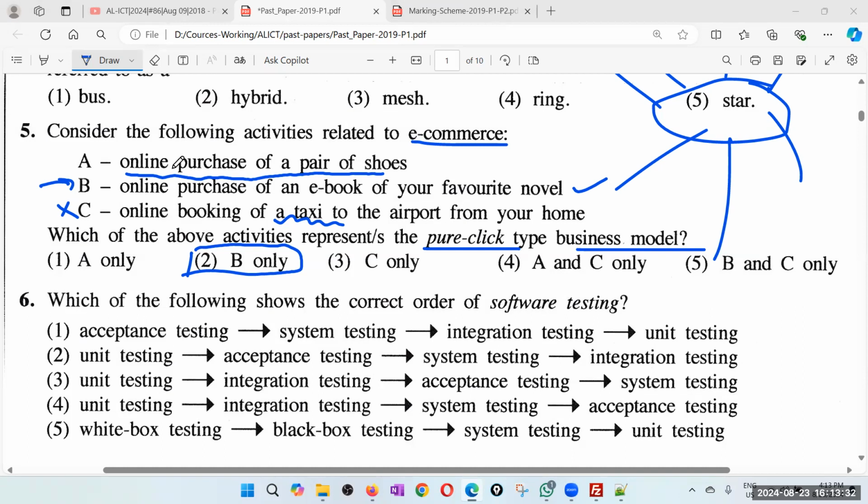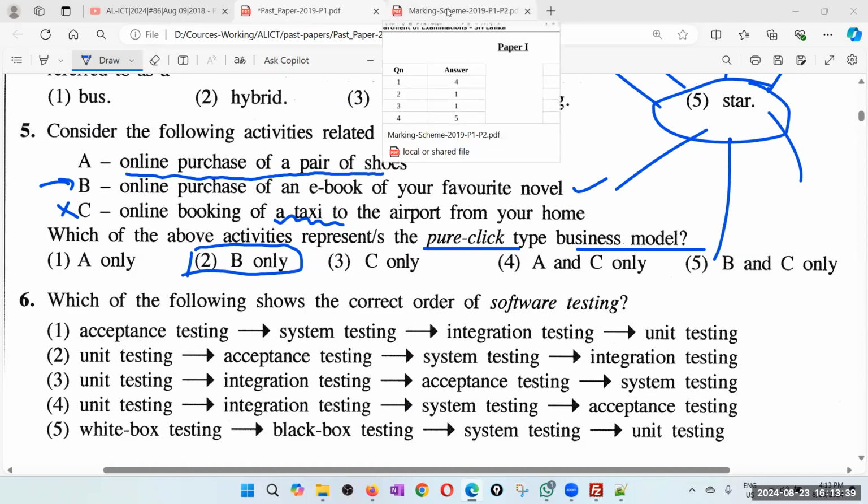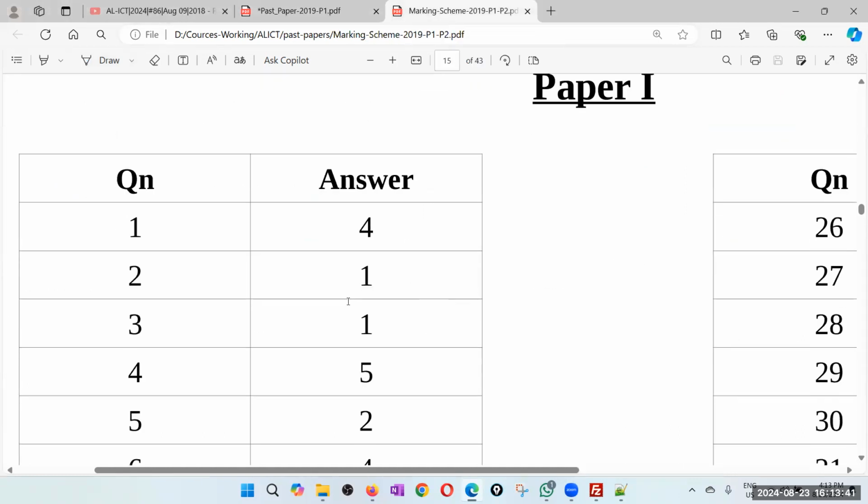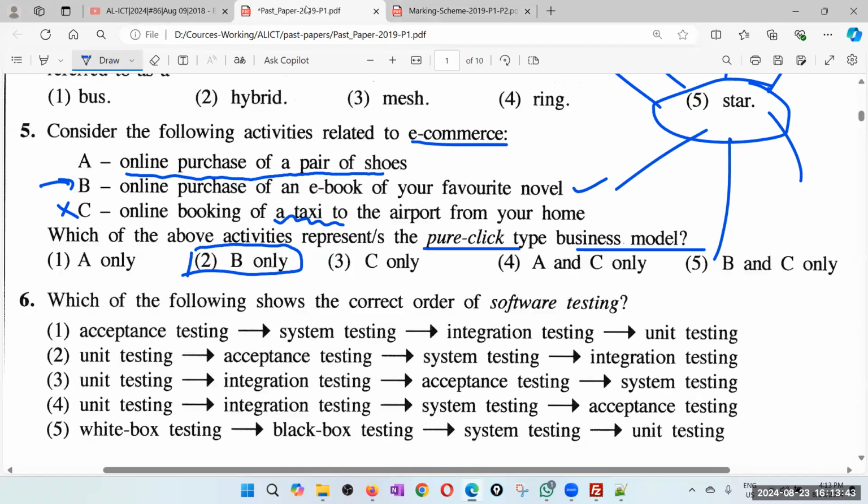So I'll go for B because that is the only option available in the answers. Let's look at the answer for the fifth one. Yes, the examiner has taken the second one, only B. But anyway, that is highly debatable.